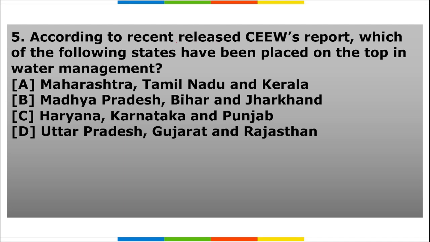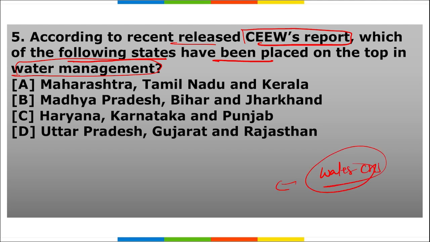And fifth, according to the recently released CEEW report, which of the following states has been placed on top in water management, and which is the state that is facing the water crisis right now? Tell me that also, right? A state in India is facing a high water crisis. What is the name of that state? So these are your 5 homework questions, and maximum participation is required from all the students watching this video.